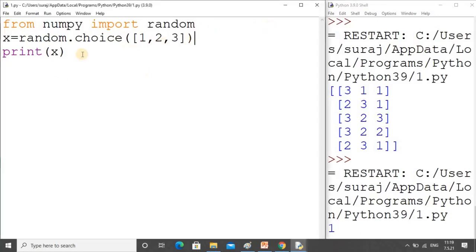So in this way the random function will work in your program, and in this way you can get random values from your code. You can go for the randint function, you can go for the rand function, and you can also use the choice function, and you can get the result as a random number according to your convenience. I hope, dear student, you understood how you can get random values, and for that how you can